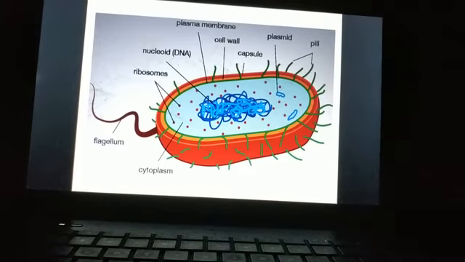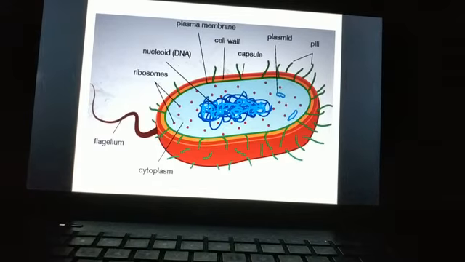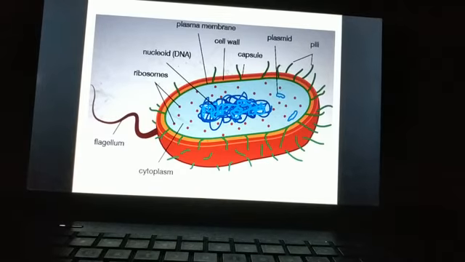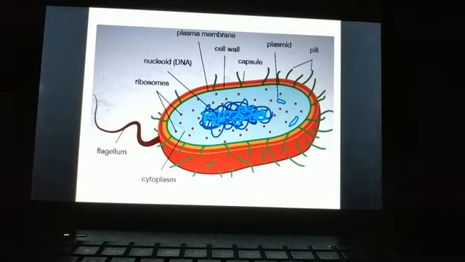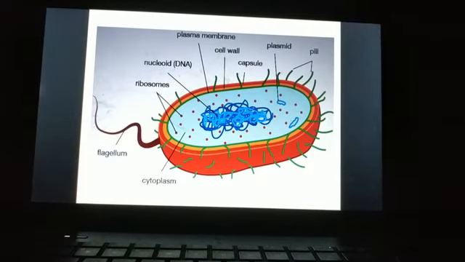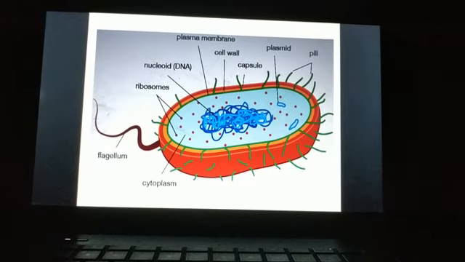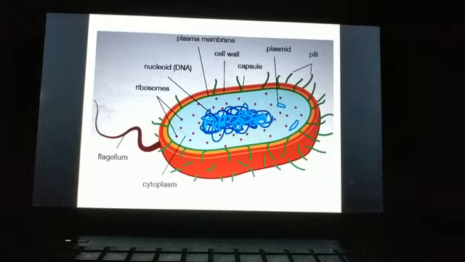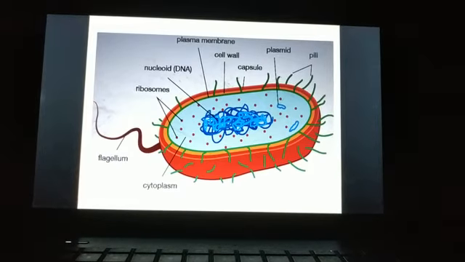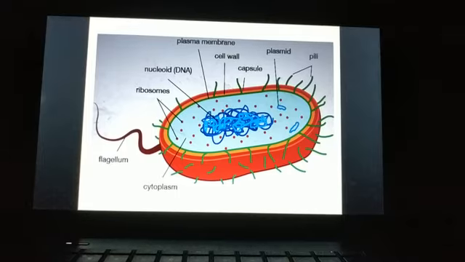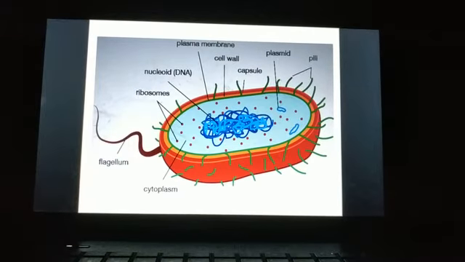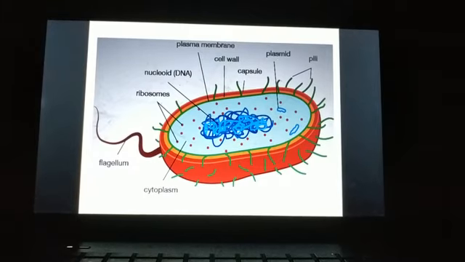Now prokaryotes represent those group of organisms which include bacteria, blue-green algae and mycoplasma. The term prokaryotes, here the term pro means primitive and karyon means nucleus. So these are the organisms that do not have a well-defined nucleus. They do not have a well-defined membrane-bound nucleus. This is the main difference between prokaryotes and eukaryotes.